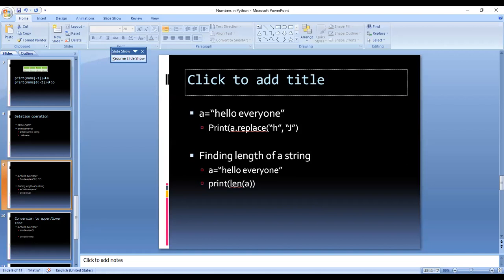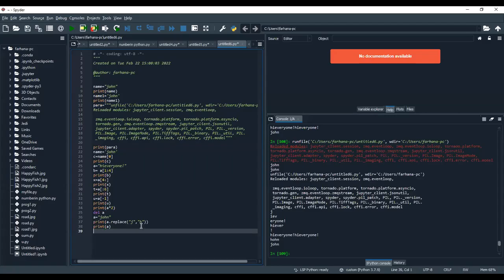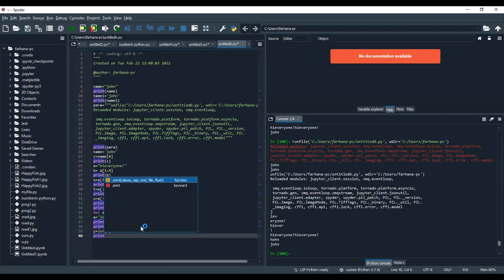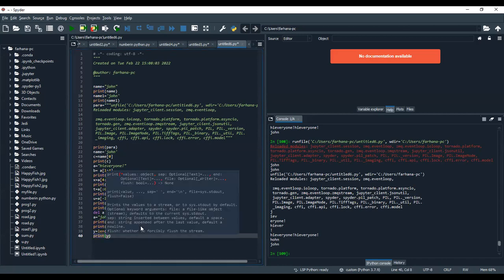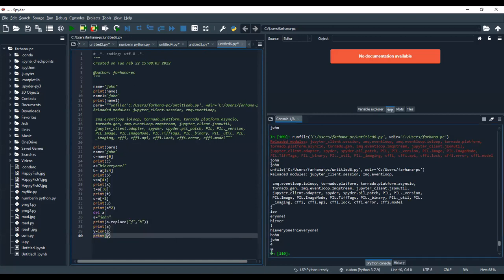Now we have to find the length of the string. So how can we find the length of the string? By using the length function. Suppose I have the variable y, which is going to contain the length of the string variable A. Now I want to display it. So I will write print y. So what kind of output are we going to get? We are having 4 characters as the length of the string.